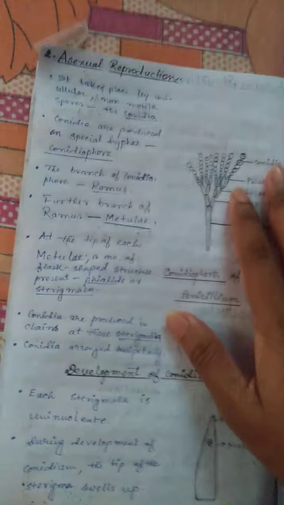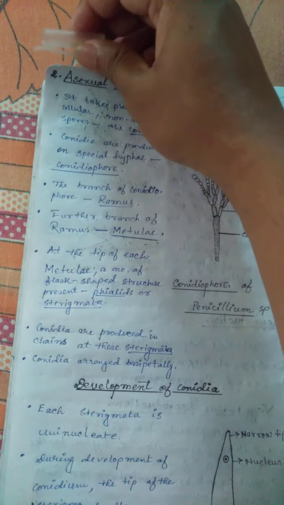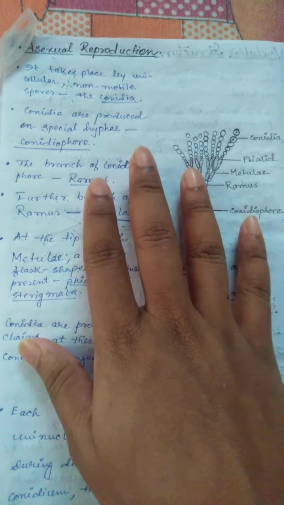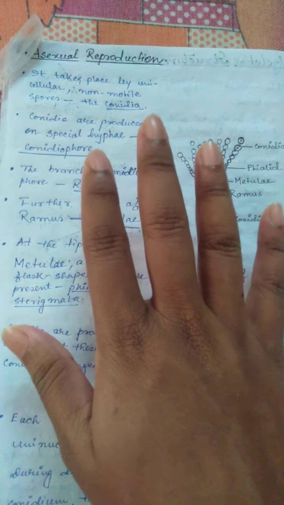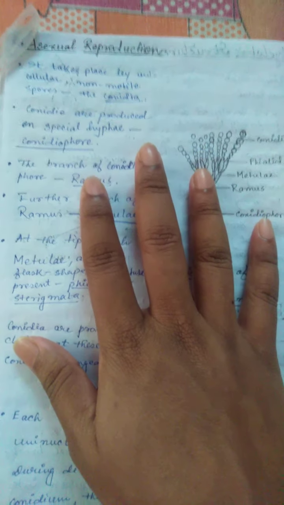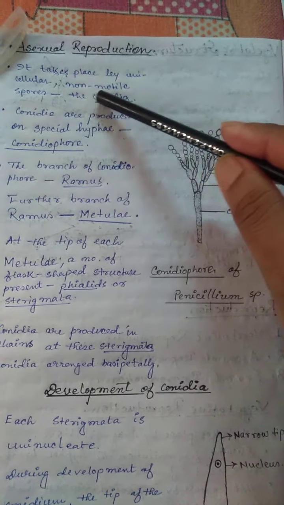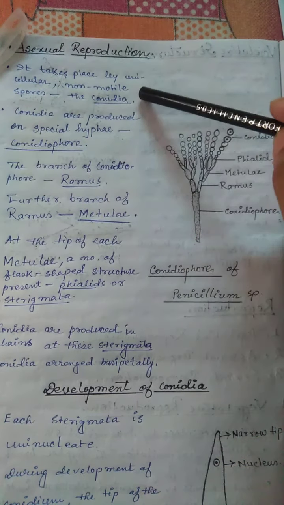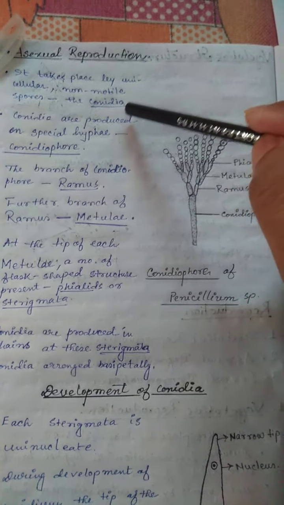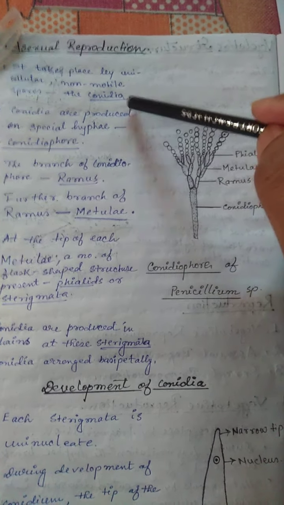The next is asexual reproduction. Asexual reproduction is an important method of reproduction in which the fungus produces conidia. What happens during asexual reproduction? It takes place by unicellular non-motile spores. This unicellular and non-motile spore is known as conidia.